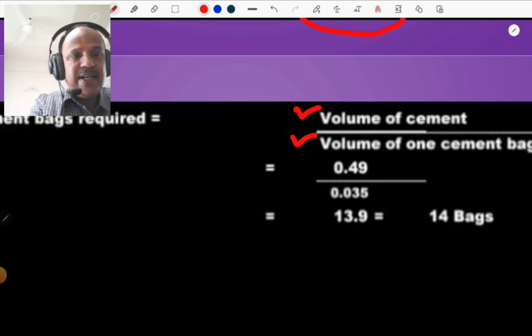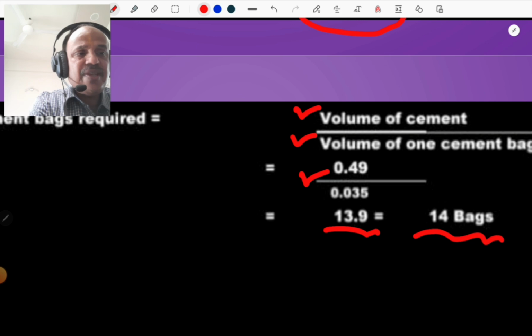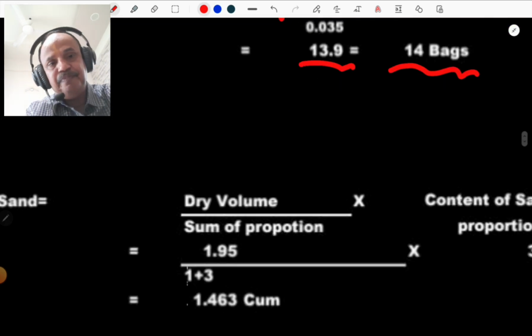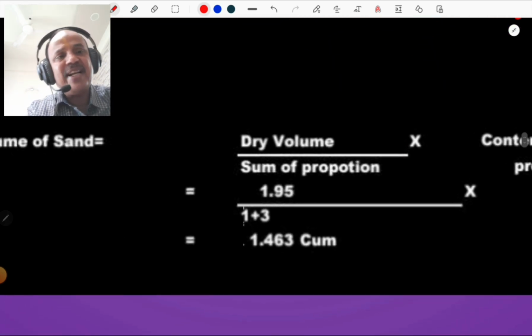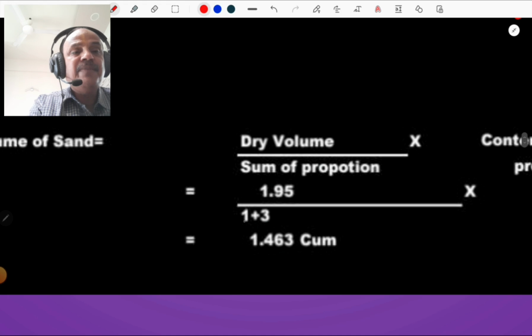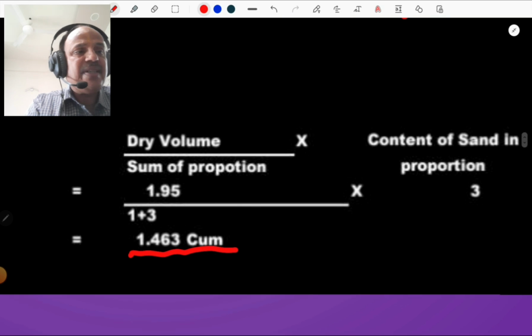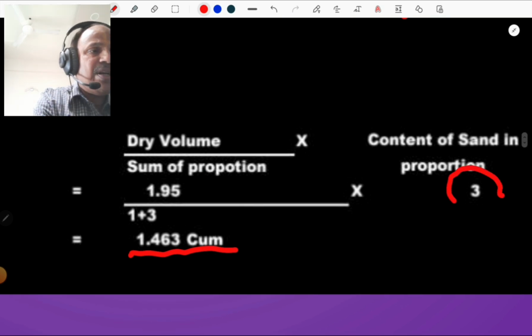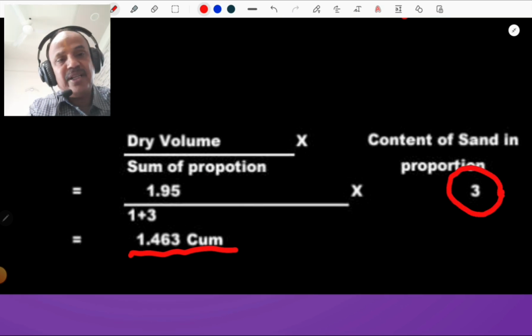So 0.49 divided by 0.035 is 13.9, say 14 bags required. It is so simple. And the sand requirement is 1.95 divided by 1 plus 3, multiplied by 3, that is 1.463. That 3 is the sand content in the proportion.